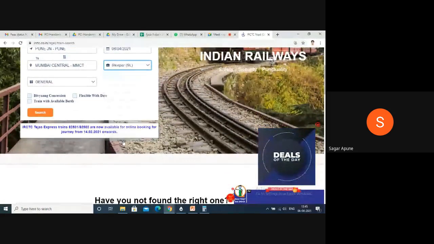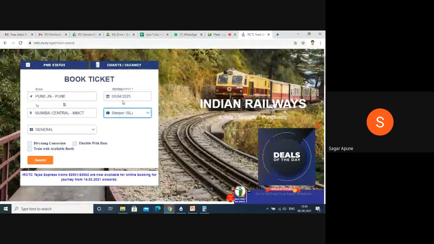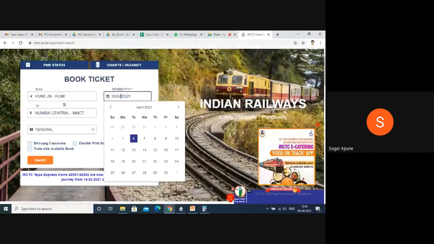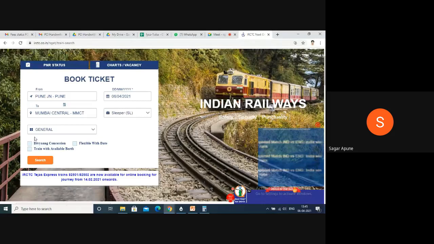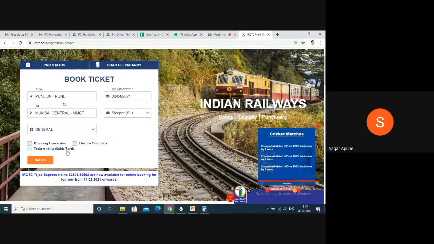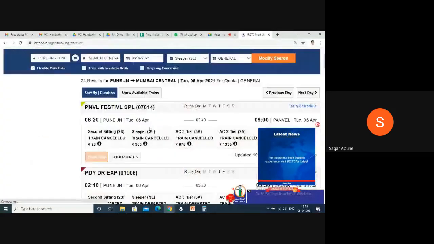So here there are different options. You can choose any date. Suppose I choose 6. Then again there are different options available: flexible with date, train with available berth, divyang concession. You can select any one or you can search this. So it will search.